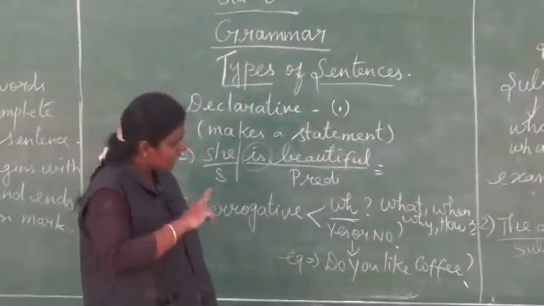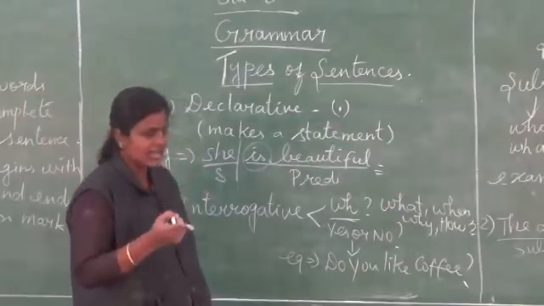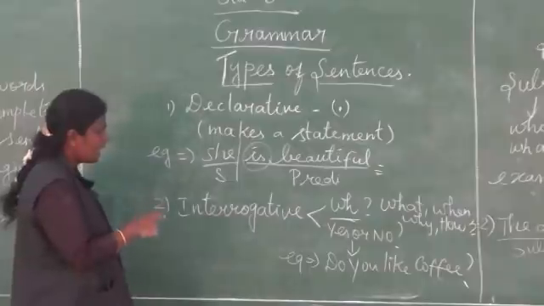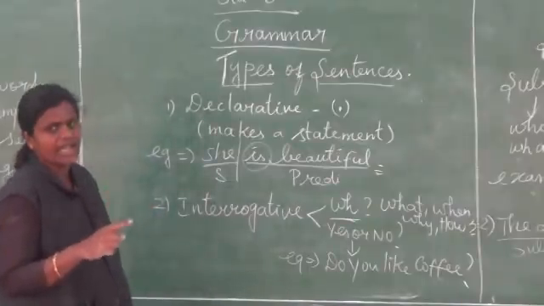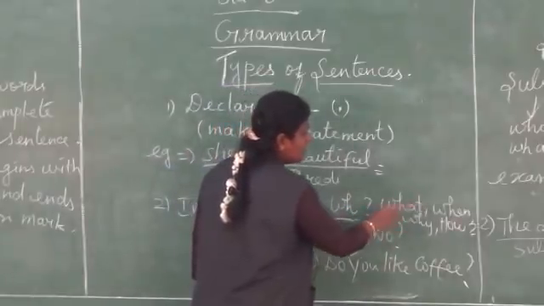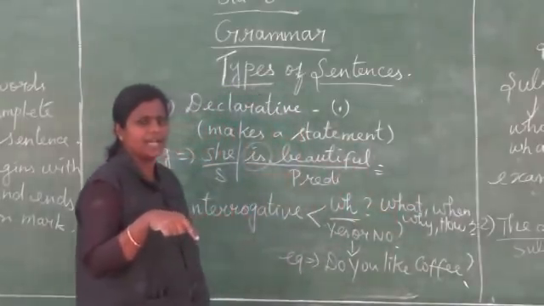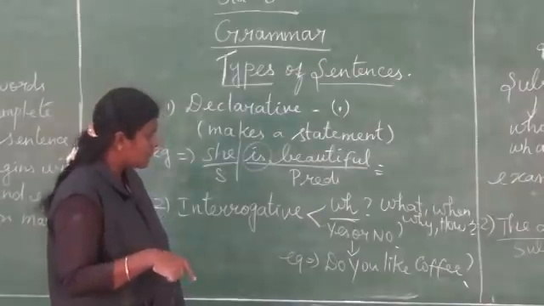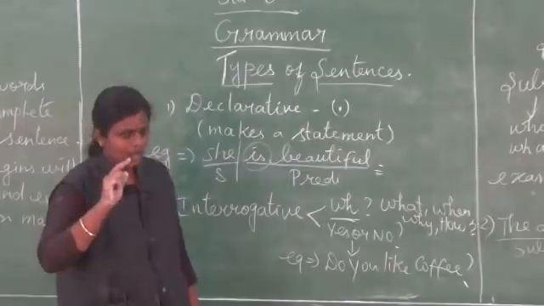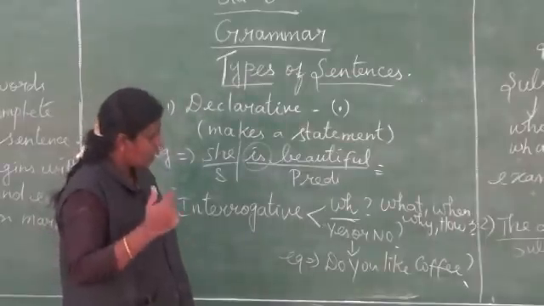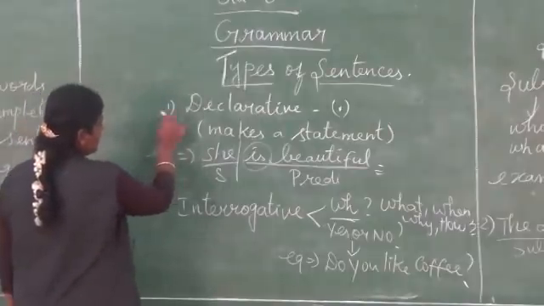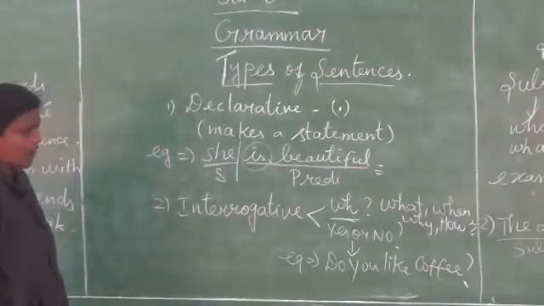This is called the yes or no type. Now are you clear? So interrogative has two types, WH and yes or no type. For WH, what, when, why, how, at the end the punctuation is a question mark. And for the yes or no type, the answer could be either yes or no. I hope you understood these two sentences.